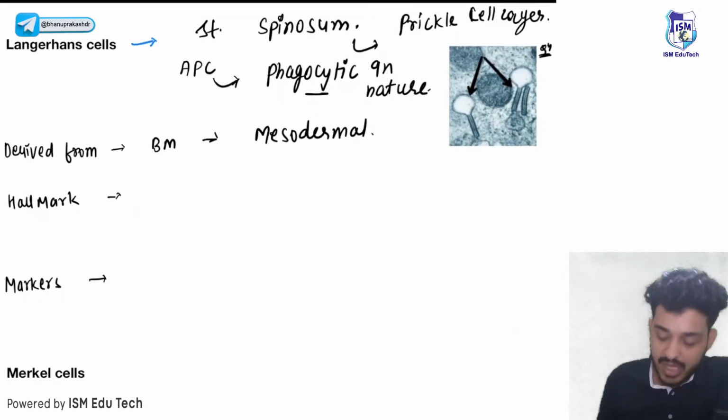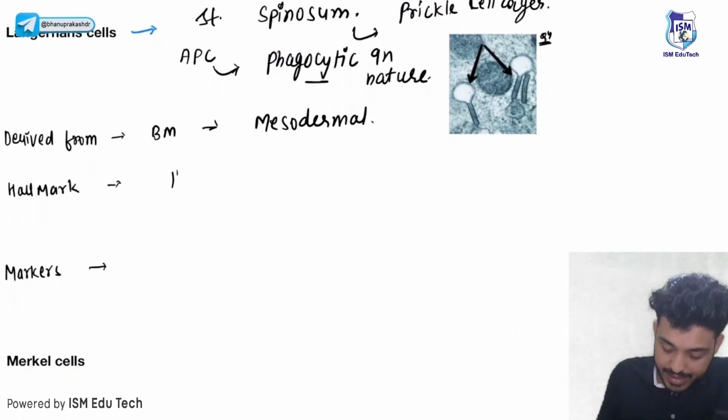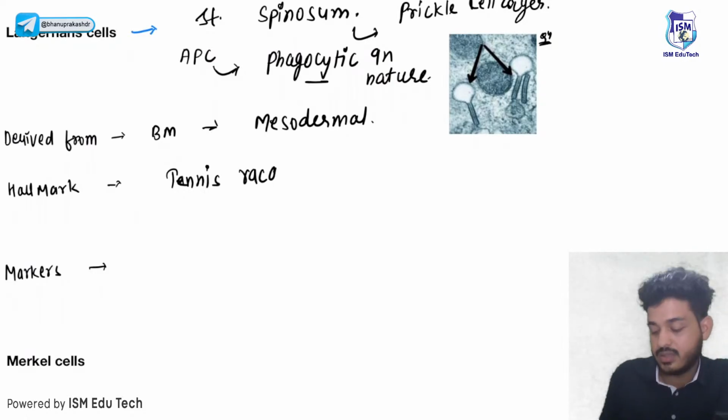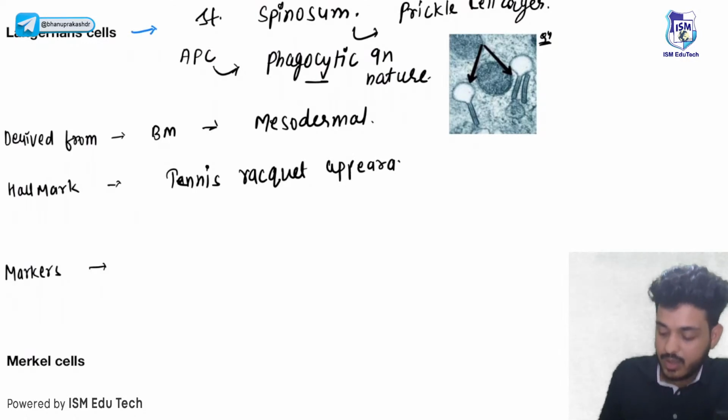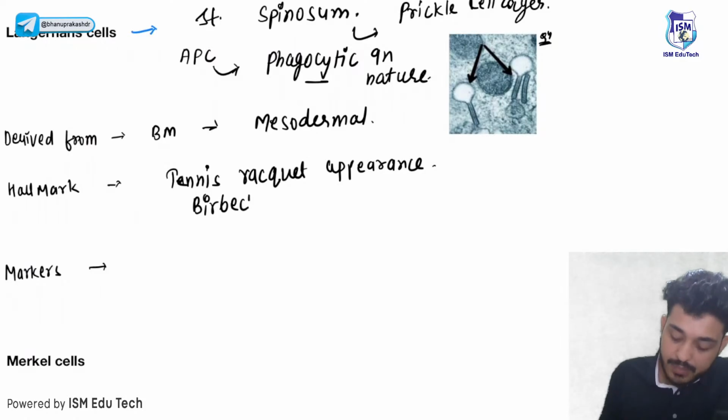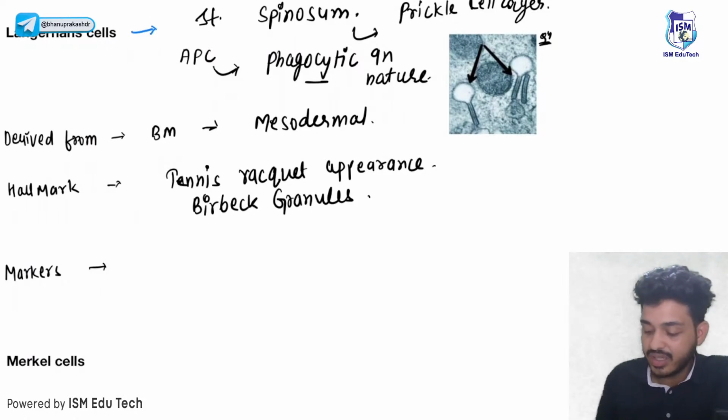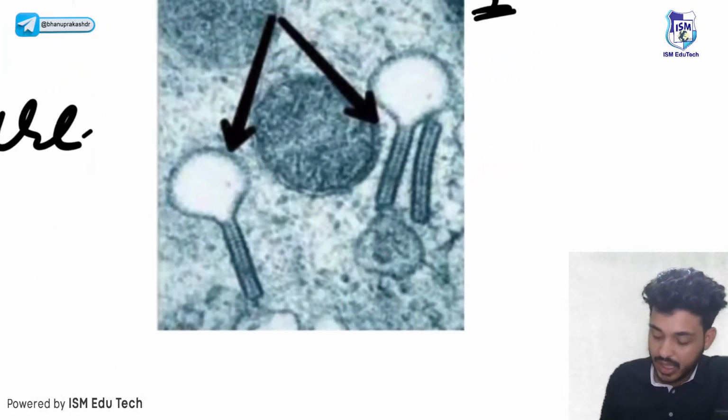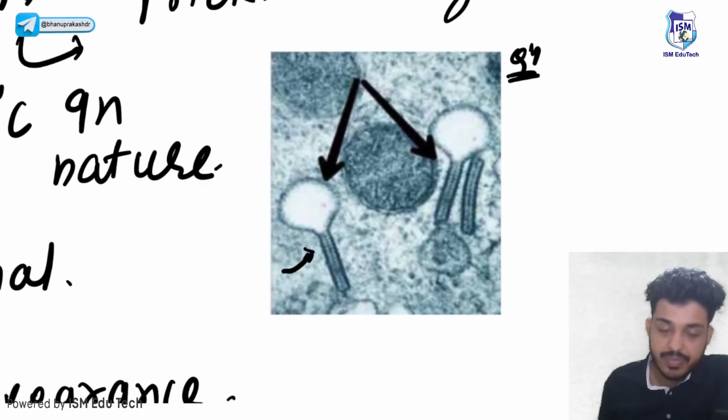What is the hallmark? Hallmark is your tennis racket appearance and Birbeck granules. What is this structure? This is electron microscopy, and this is your tennis racket appearance, and these are known as Birbeck granules.